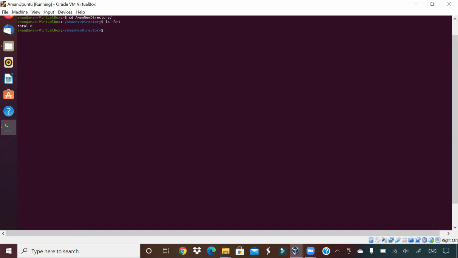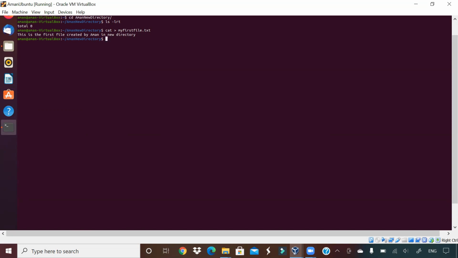So how can I create a new file here, guys? I can say cat my first file dot txt. The cat command generally displays the content of a file, but here I am creating a new file by using that angle symbol. Enter. Now let us write something here: This is the first file created by Aman in new directory. This is the content of my file. Enter, Control D. Control D means I'm coming out of that file.